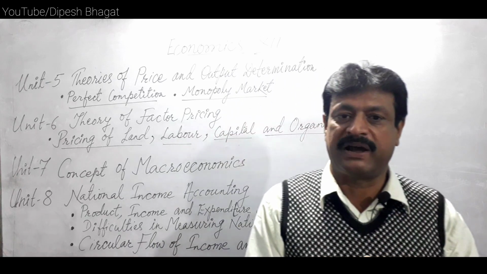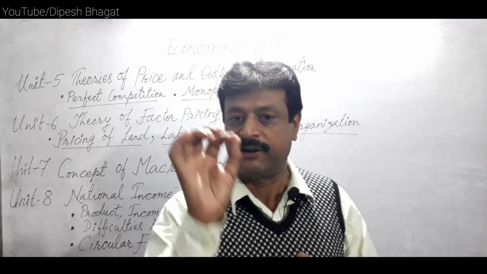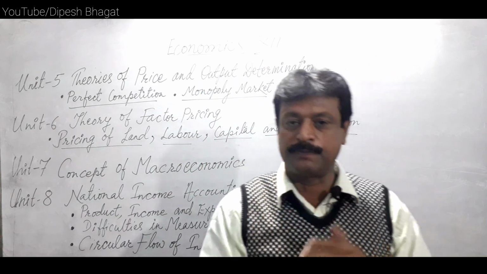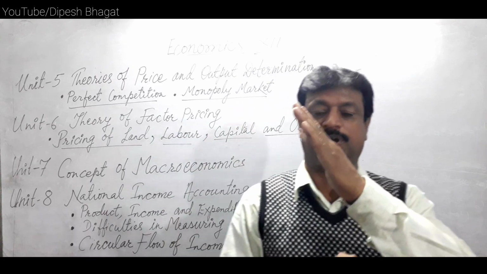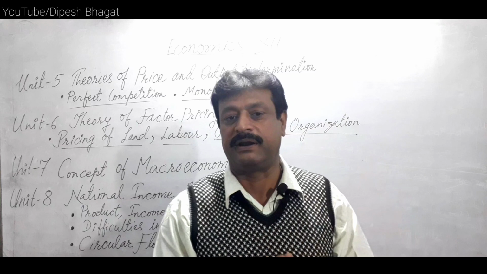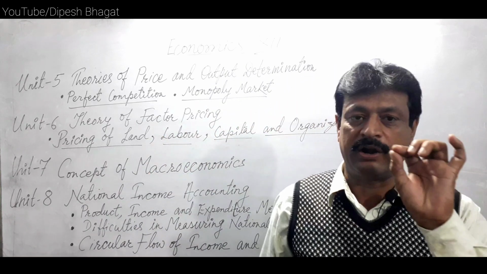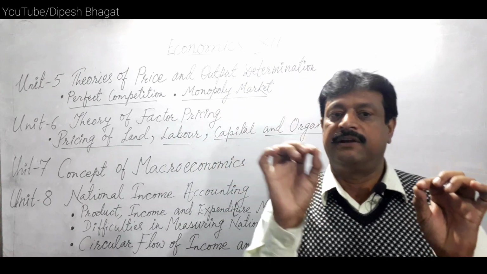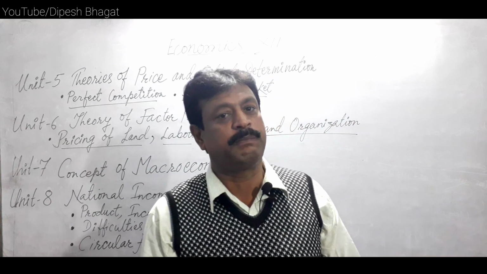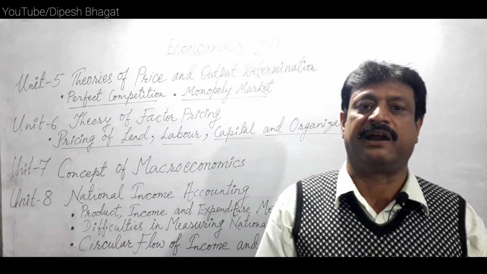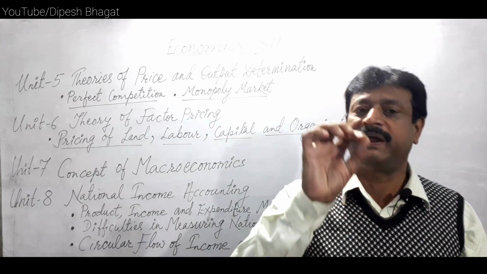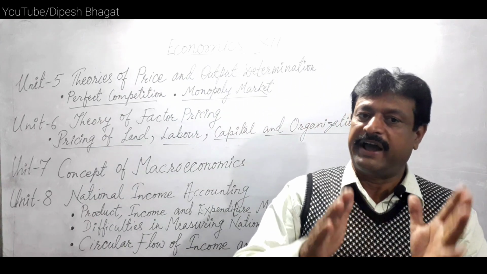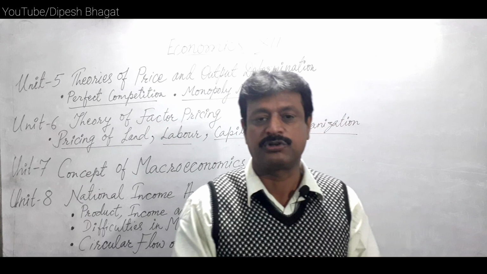So under perfect competition market, how are price and output determined? We have to use the demand and supply approach. Demand curve slopes downward and supply curve slopes upward. The positive sloping supply curve and negative sloping demand curve interact at the point we call the equilibrium point. By analyzing the equilibrium and determining the equilibrium price and quantity, we explain the pricing under perfect competition market. But if the question asks to explain what is the equilibrium and explain the equilibrium under perfect competition market, then we need to explain the same approach, demand and supply approach.